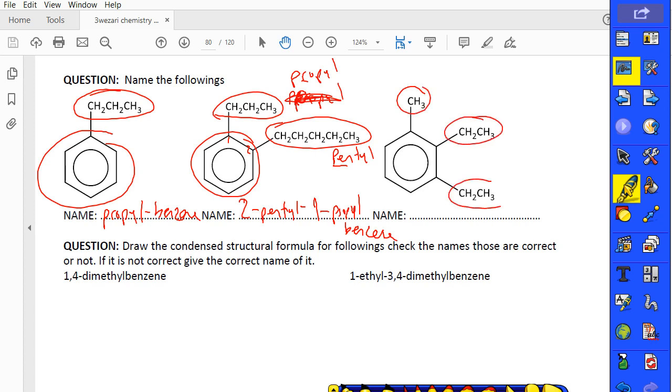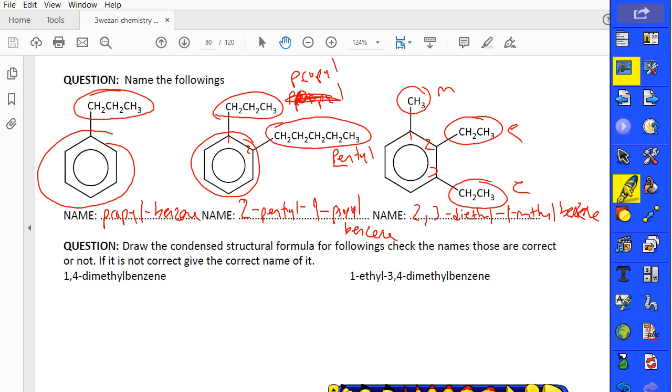What about this? Methyl, ethyl, ethyl. 1, 2, 3. So you can write here what? 2, 3-diethyl, because there are 2 ethyl, 1-methyl benzene is the name of this compound. Is that clear, guys? Very easy, like the other types of hydrocarbons, you can use the name like that.